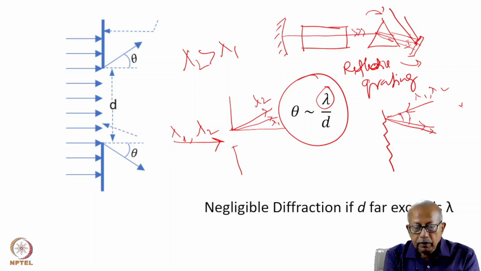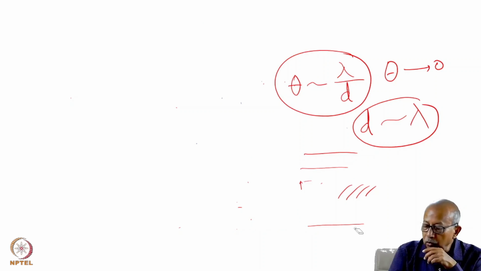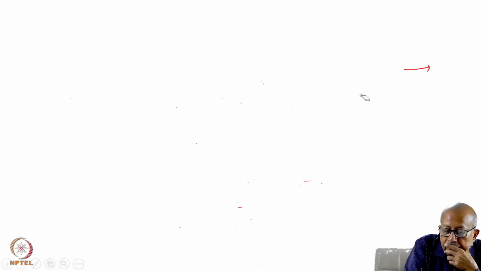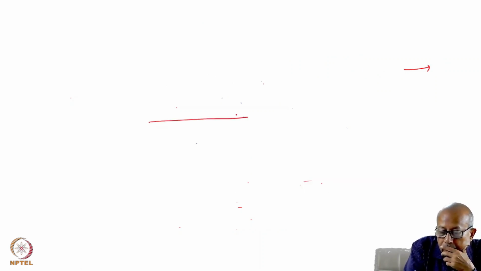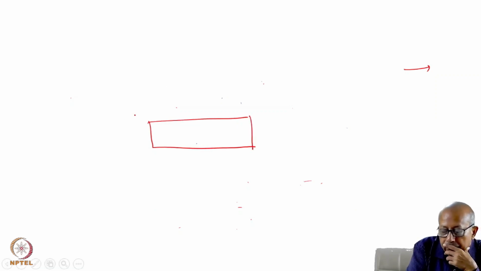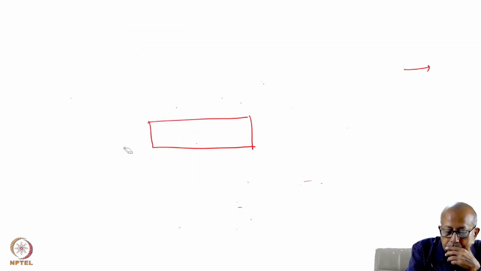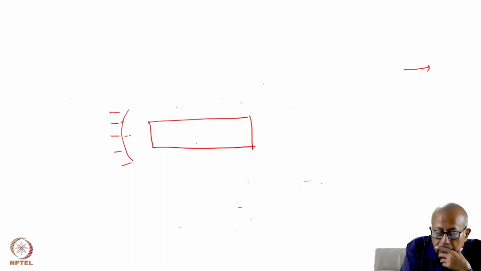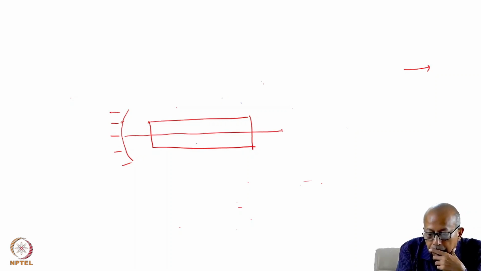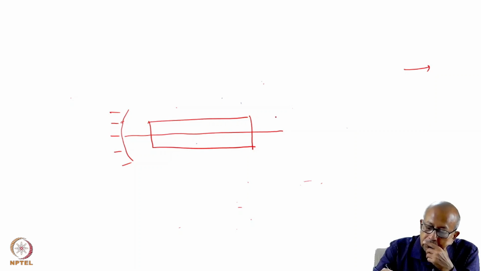So, in the actual operation, how do you use the grating? You have your active medium, then you have, of course, one mirror here. And you put the grating.